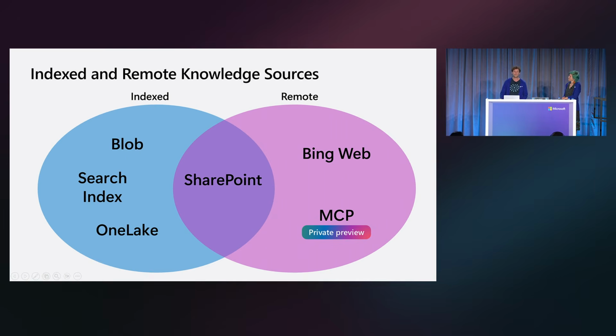Remote knowledge sources are a bit different. Instead of copying the data directly into Azure AI Search, we're going to create a connection. Maybe you need to add information from the web. In private preview, we're happy to announce that you'll be able to bring any MCP connector as a knowledge source. Now, SharePoint's a bit special here. You'll see it's in the middle of this Venn diagram. We're offering two ways to talk to SharePoint. The first way allows you to copy files out of a SharePoint site into a search index. The other way is to directly query SharePoint using an end user's identity.